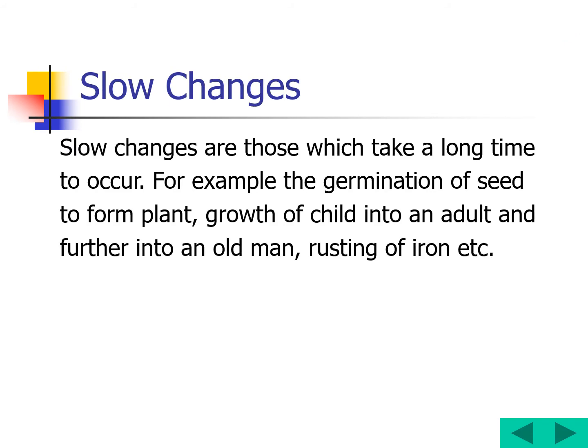Now let's see the slow changes. Slow changes are those which take a longer time to occur. For example, the germination of a seed to form a plant. Suppose we have sown some seeds, then it will take a lot of time to convert into a plant, right? Of course. So this is a slow change.